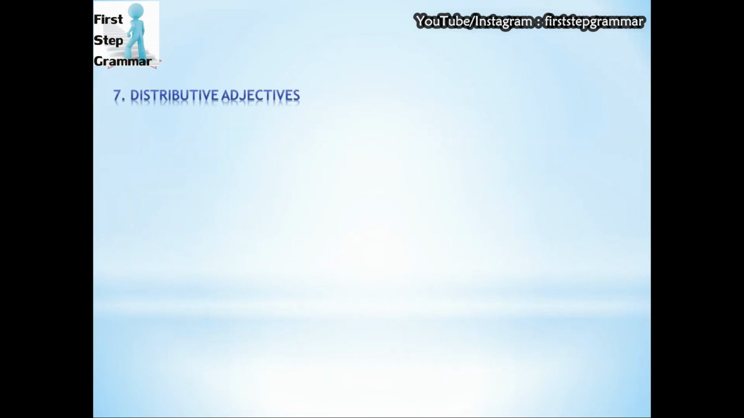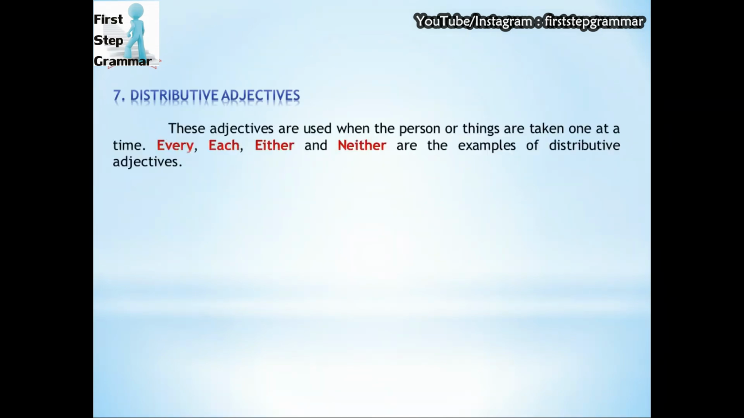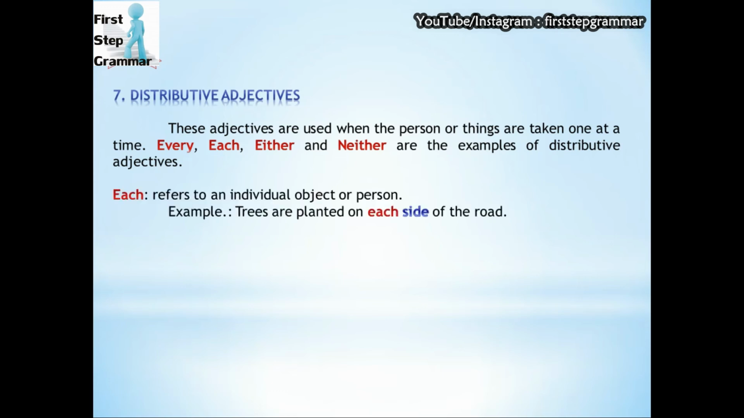The next type is distributive adjectives. Now these adjectives are used when the persons or things are taken one at a time. Every, each, either, neither are the examples of distributive adjectives. Each refers to an individual object or person, and sometimes it also tells us about only two things. For example, trees are planted on each side of the road. Now here we can see side is the noun and each is the adjective.